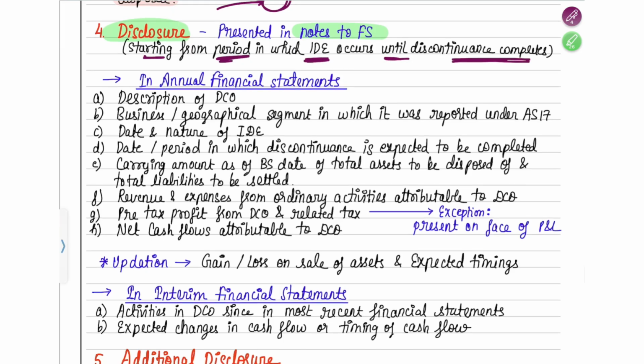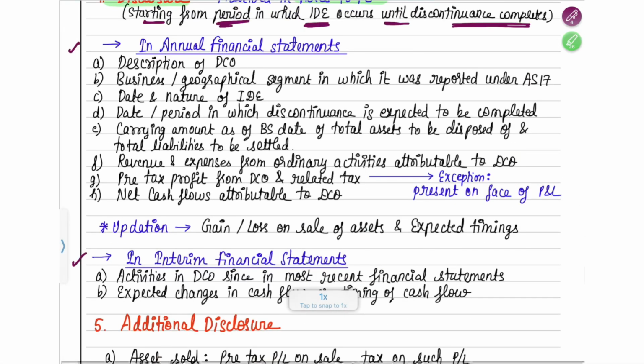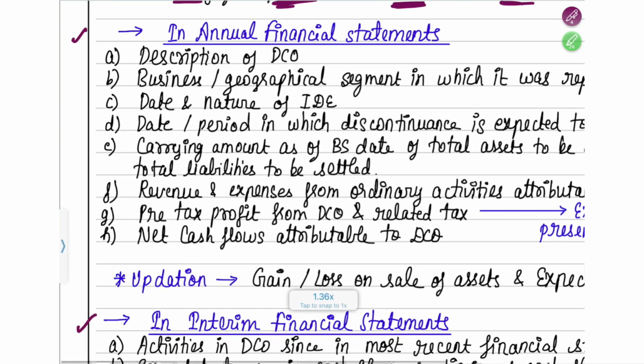There can be two types of financial statements: annual financial statements and interim financial statements. What will you disclose in each? We are going to read now. First, annual financial statements are the ones you release each year end. An interim can be quarterly, half yearly, or so. That means it is not in the year end financial statements; in between the year itself, you release one financial statement, that is interim.